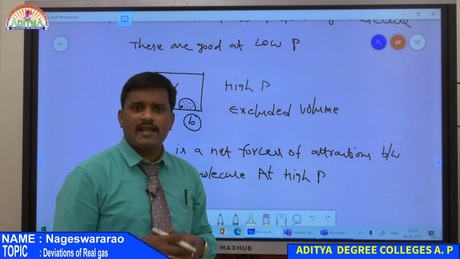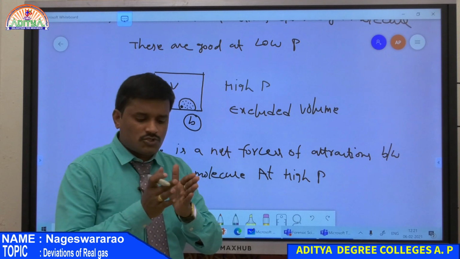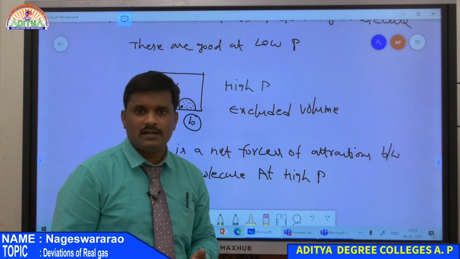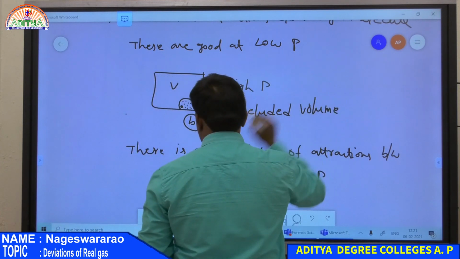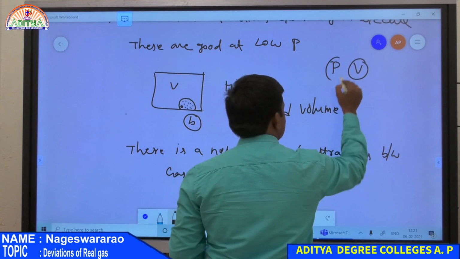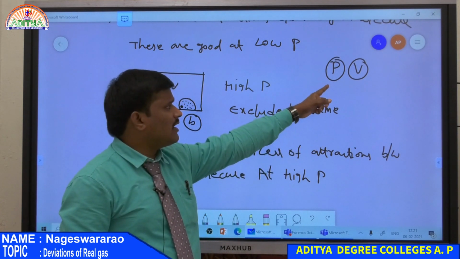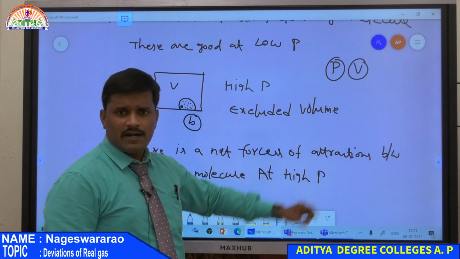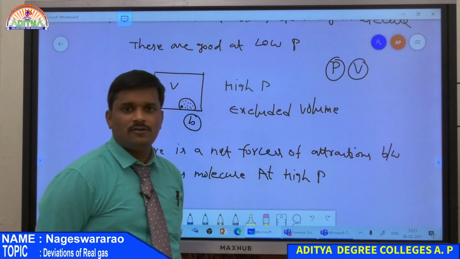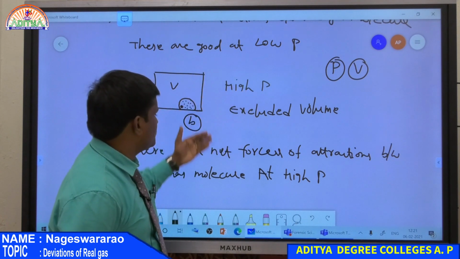Due to forces of attraction there is a change in pressure. Due to collisions, if all the molecules come close to each other, each molecule collides with another molecule, and therefore there exists extra pressure, but we consider only the pressure as well as the volume of the gases. But here there is a change in volume as well as a change in pressure. The change in volume is due to excluded volume, and the change in pressure is due to forces of attraction. Therefore a real gas does not obey the ideal gas equation due to these two assumptions.